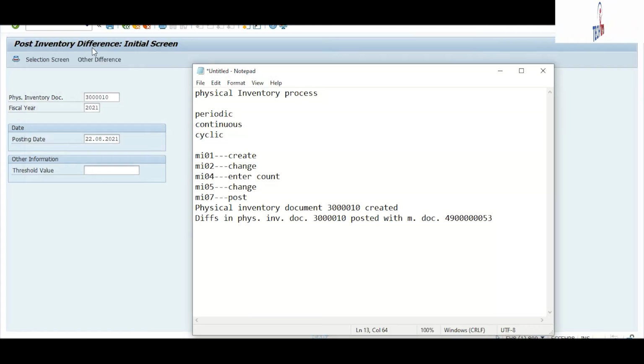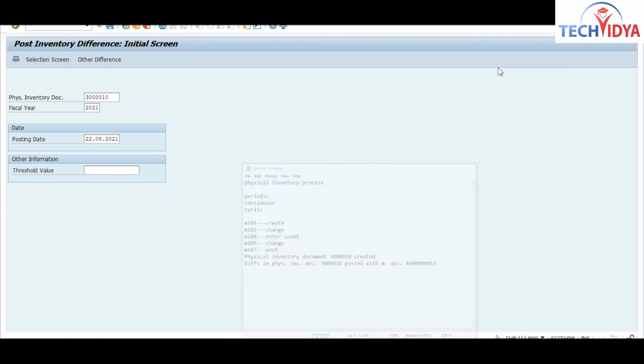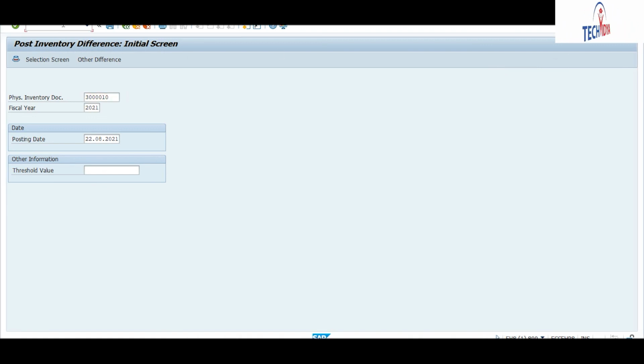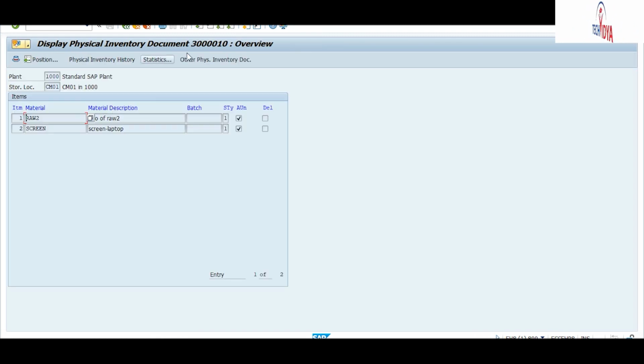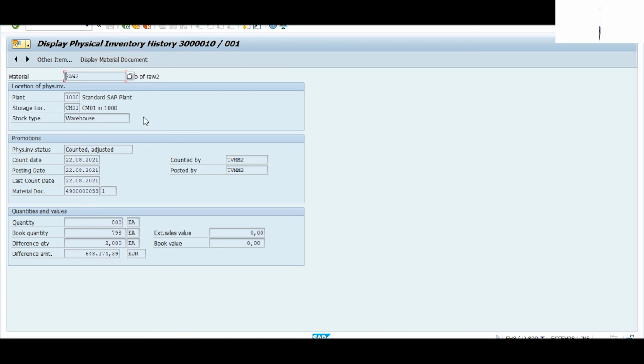So now check your physical inventory document. We have done the physical inventory process. Now I will check my physical inventory document in the display. Okay, so this is my document. Now check the physical inventory history. It will show you, for this material, the status: counted and adjusted.